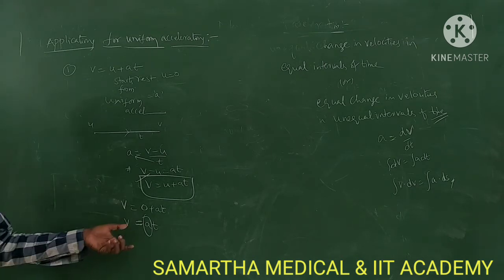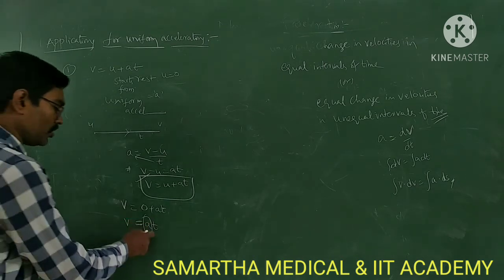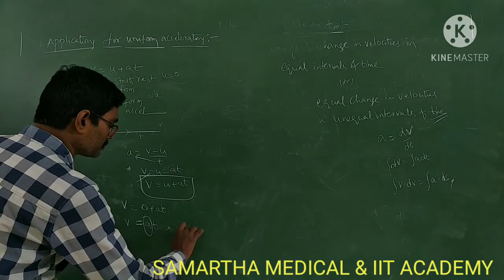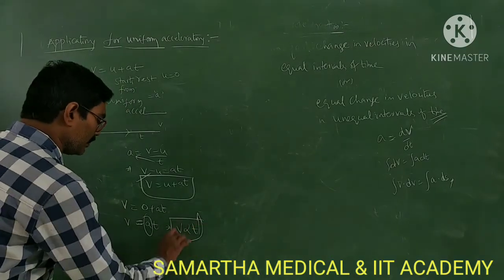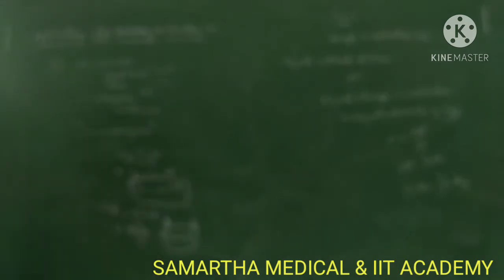So v is directly proportional to t. As time increases, velocity also increases. Time will not be negative. Time is a scalar quantity, it will not be negative, wherever it is, throughout physics.